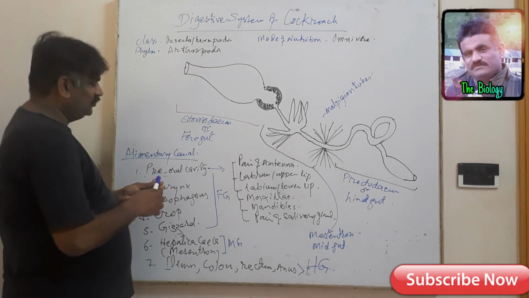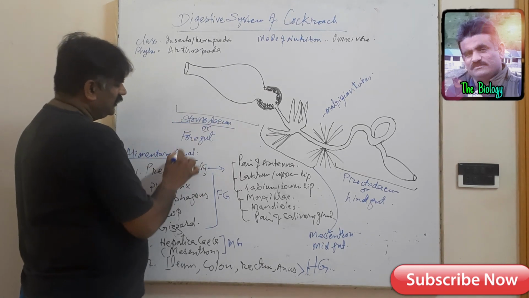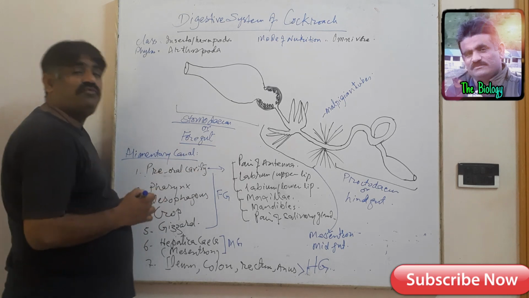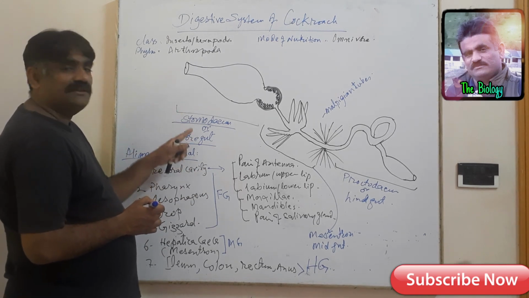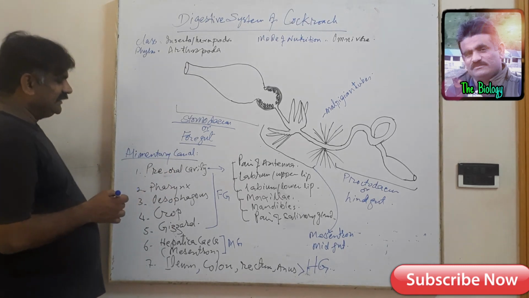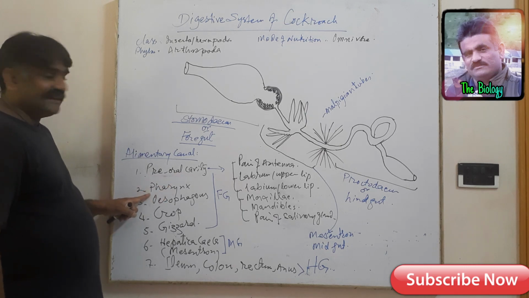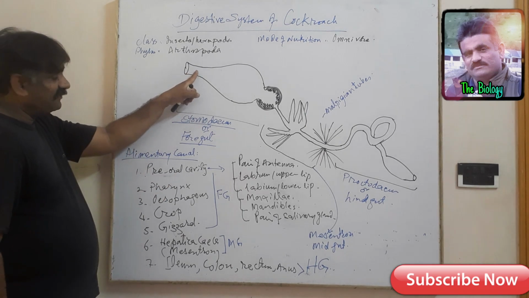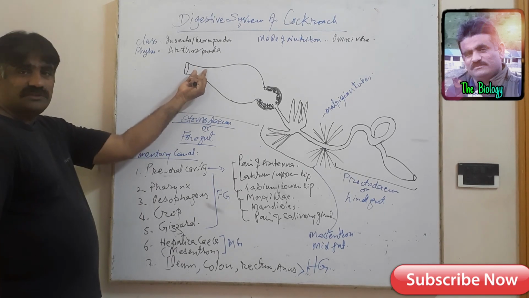One portion you see here is stomodium, or commonly called foregut. And this foregut includes pre-oral cavity, pharynx. This is the pharynx, and esophagus, a narrow tube.